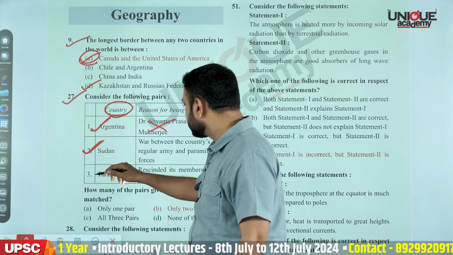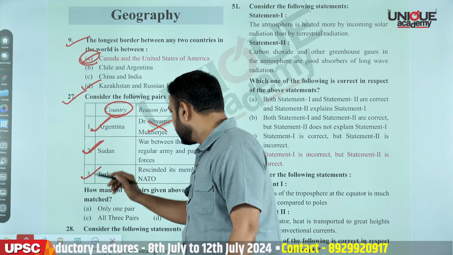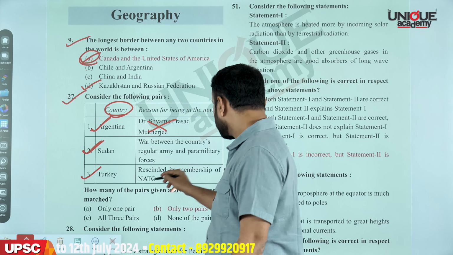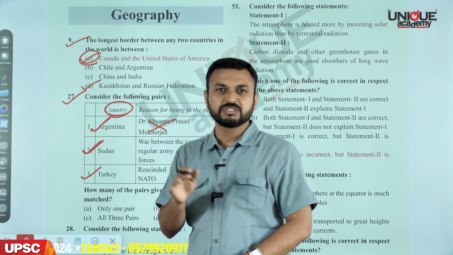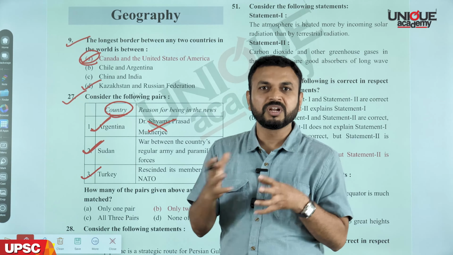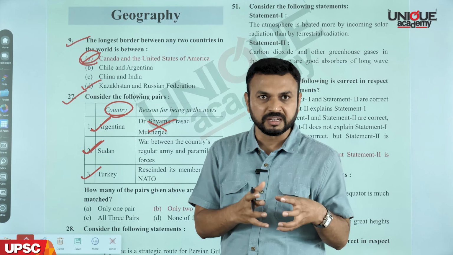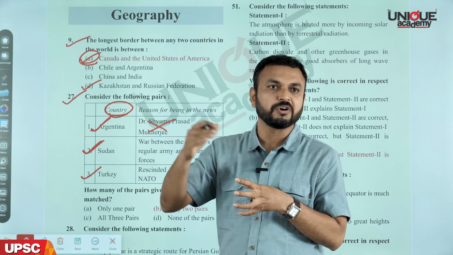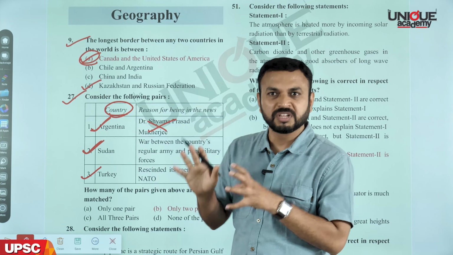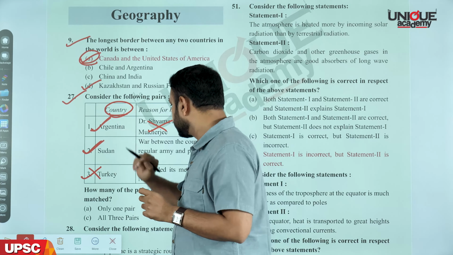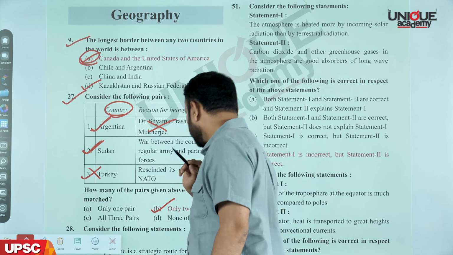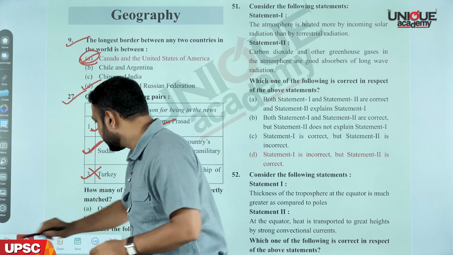Now, if you look at the third option, Turkey, the option says it rescinded its membership of the NATO, which is wrong. Turkey was in the news because it obstructed the membership of Sweden into the NATO. Turkey, along with Hungary, was opposing the entry of Sweden into the NATO. So that was the news. Okay? So this third pair is wrong. So there are only two correct pairs. Okay? Now we'll move to the next part.